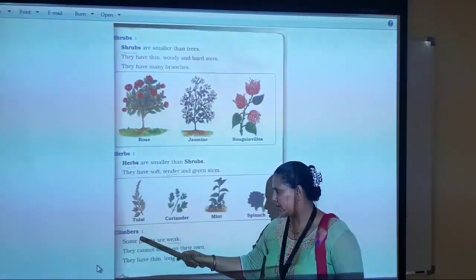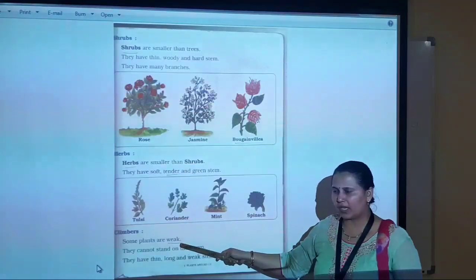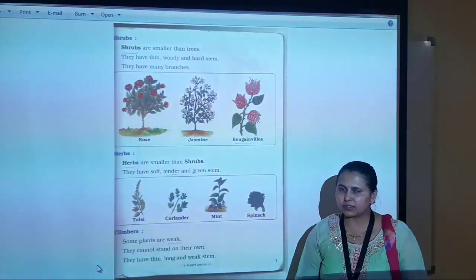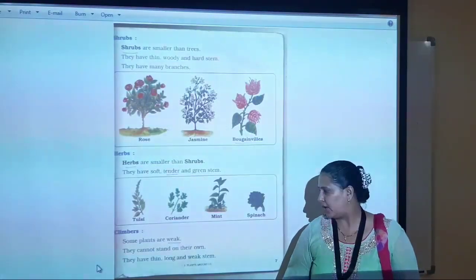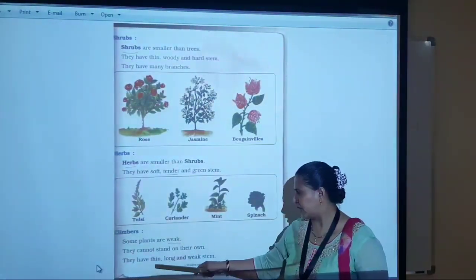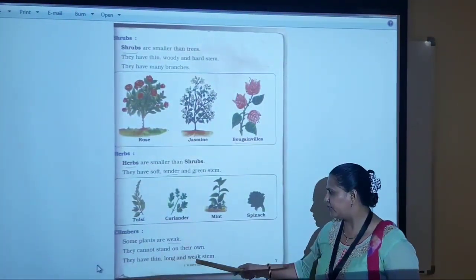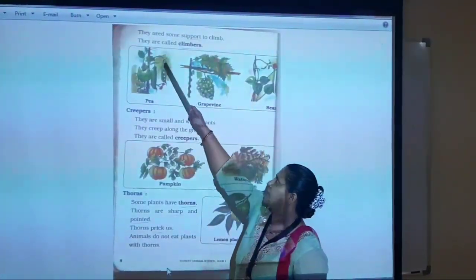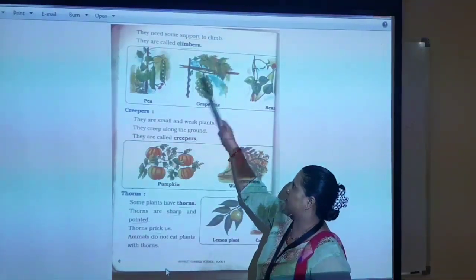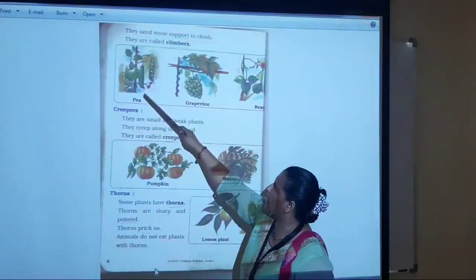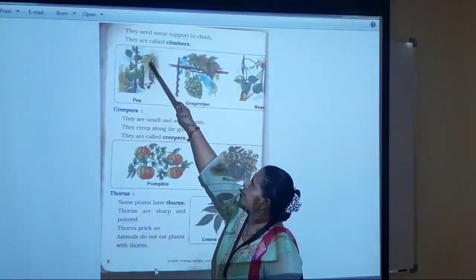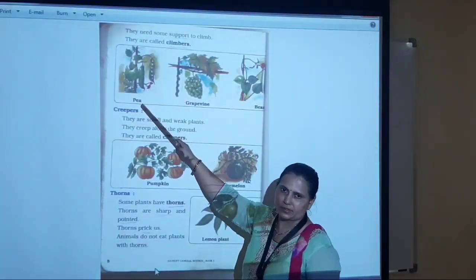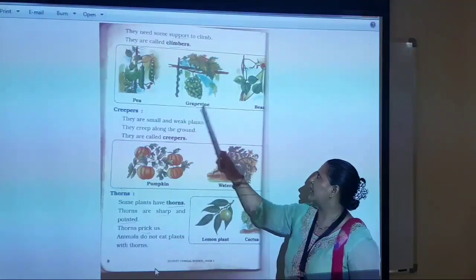Now climbers. Some plants are weak. They cannot stand on their own. They cannot stand like us. They have thin, long and weak stem. They need some support to climb. They are called climbers. Look at the pictures. How they take support and climb and spread all over. Examples of climbers are pea, grapevine, bean.